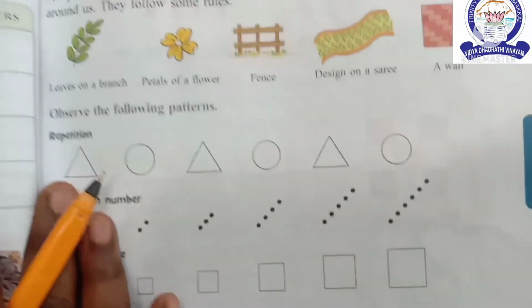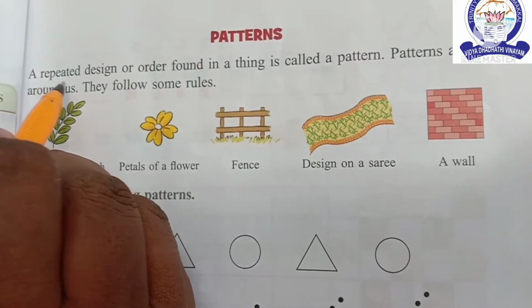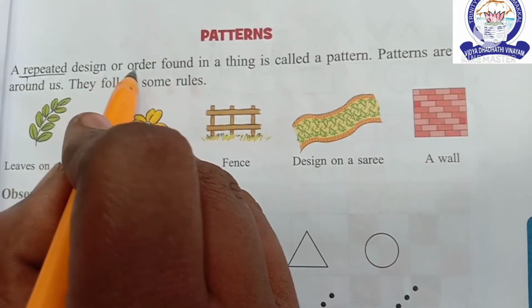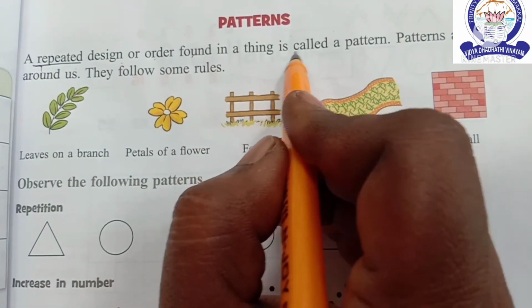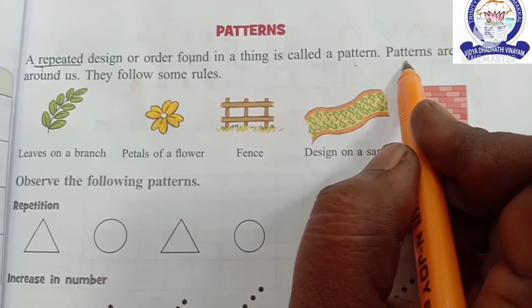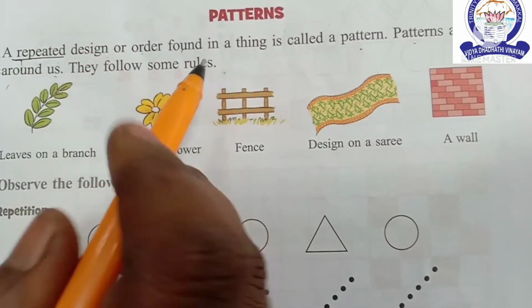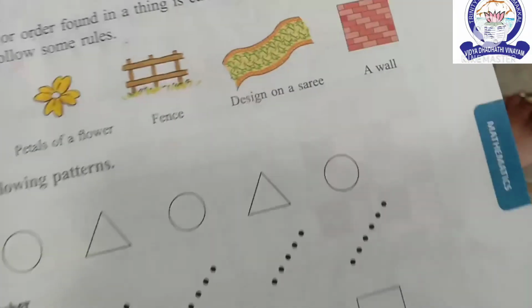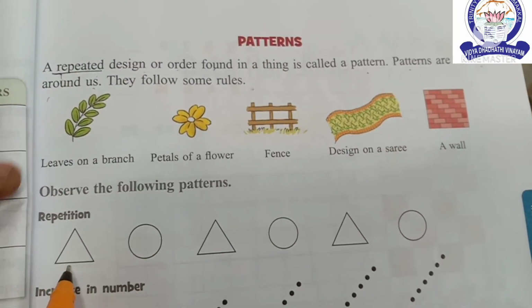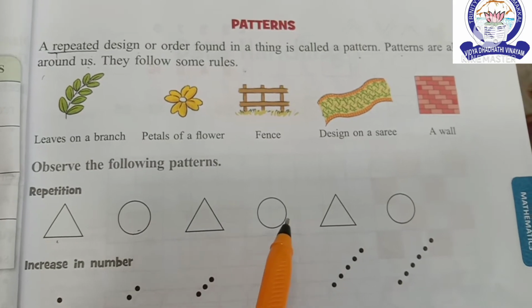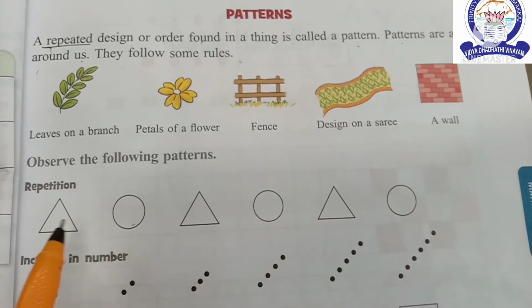Next, patterns. A repeated design or order found in a thing is called pattern. Patterns are all around us. They follow some rules. Observe the pattern. Repetition. Triangle, circle, triangle, circle, triangle, circle.